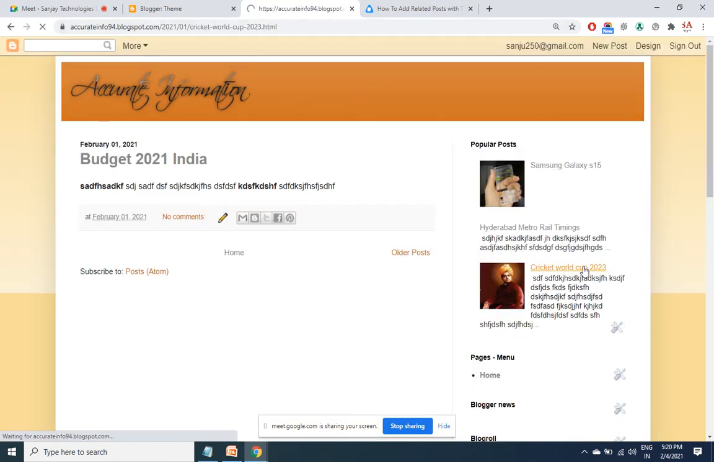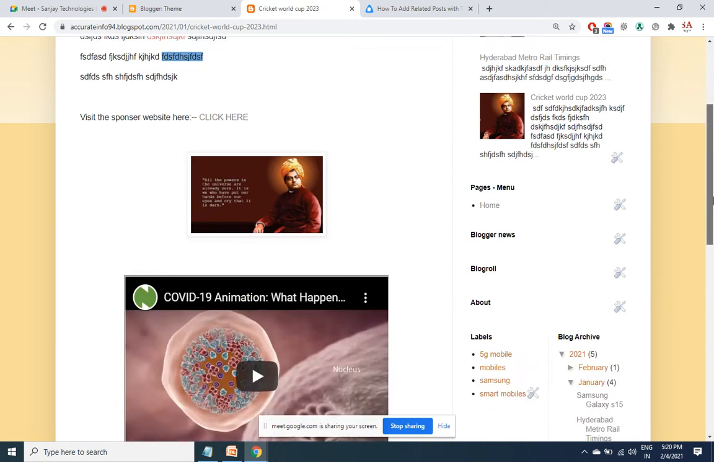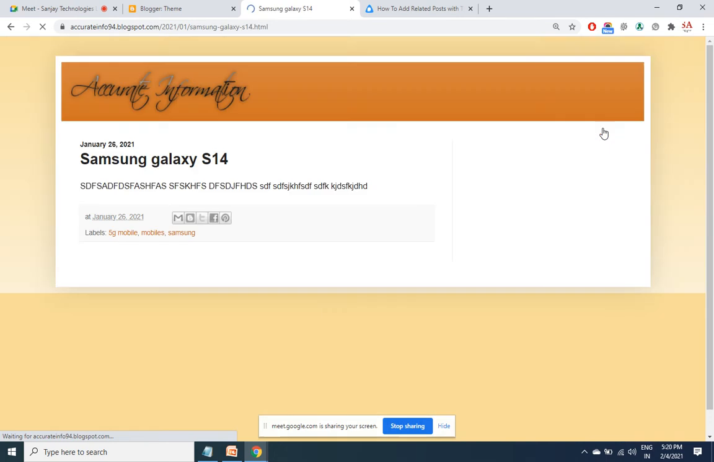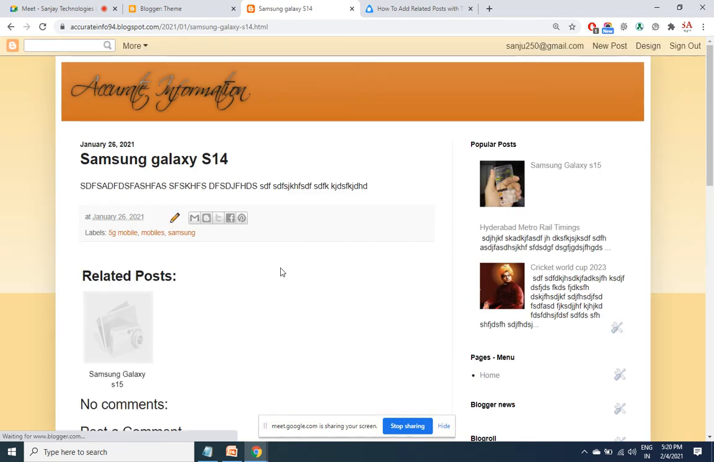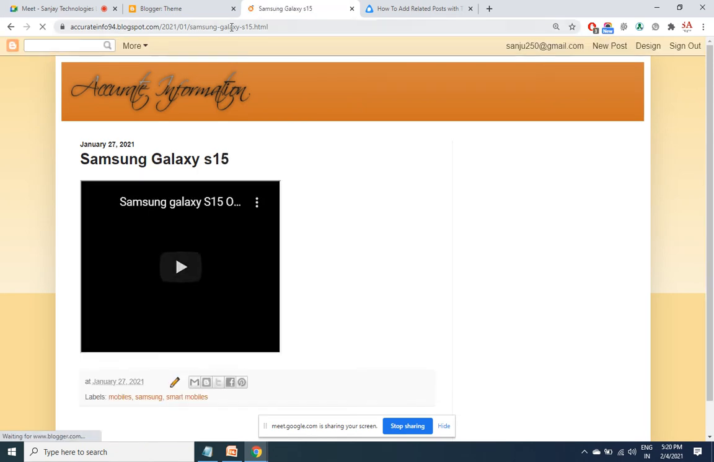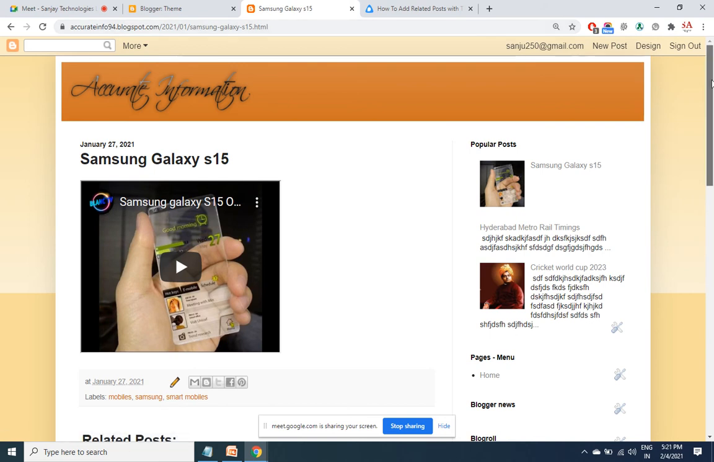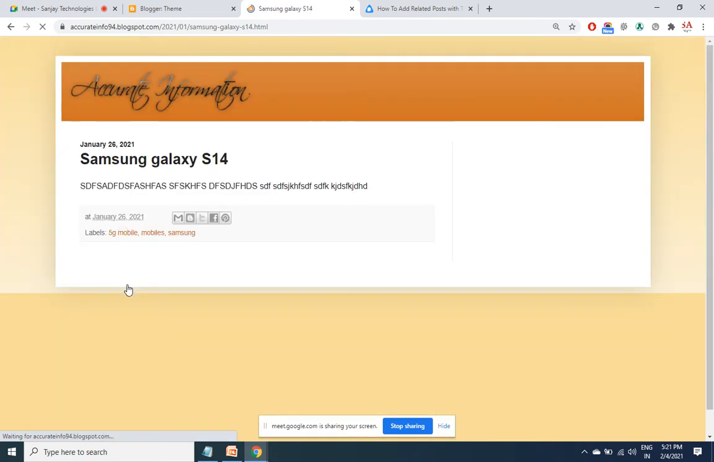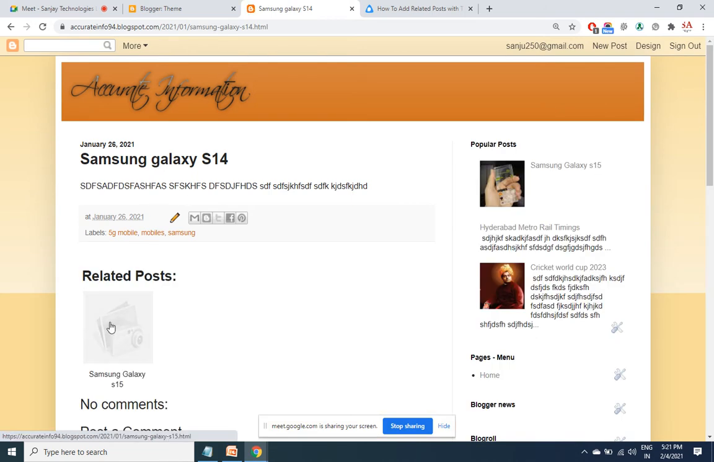Any post that I open up, at the bottom, not getting it. It has to come here. Yeah, here. Why did it not come? Because there is no relevant post. But here we have a relevant post, that's why it's showing up. When you click on this, that particular post will open up. So below this, S14. I did not use any image for the post, that's why it is blank. But if you are using any image in the post, that image will show up here.